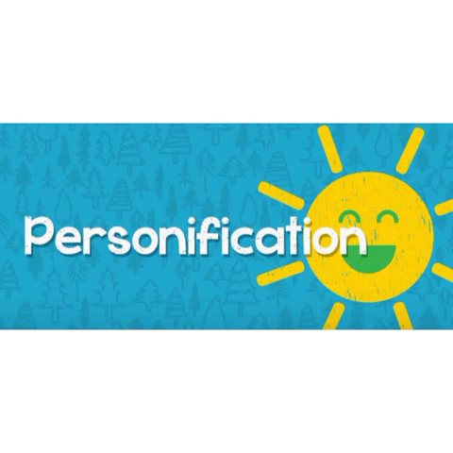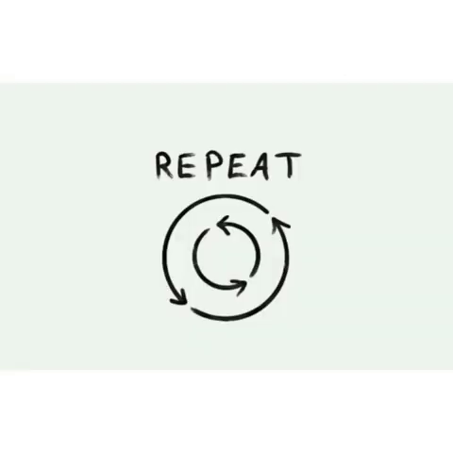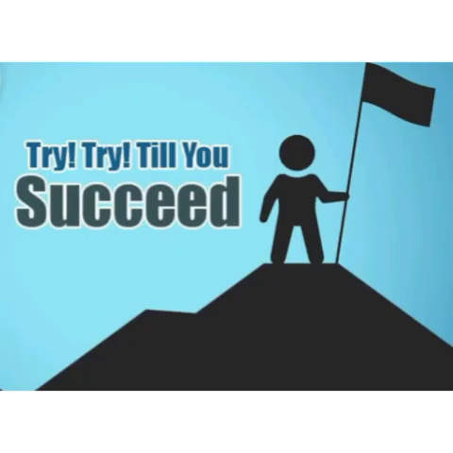So we go to the next one, that is repetition. In this figure of speech, some words are repeated more than once for better poetic effect. That means, roll on, roll on, the ocean blue. So here you see the words roll on are used more than once. The next one is, try, try, till you succeed.